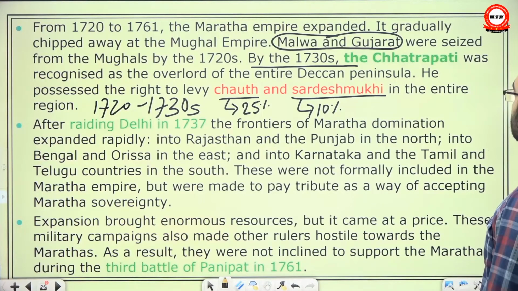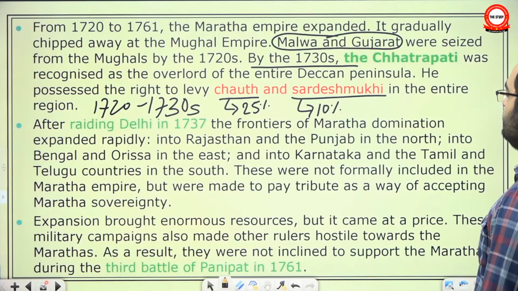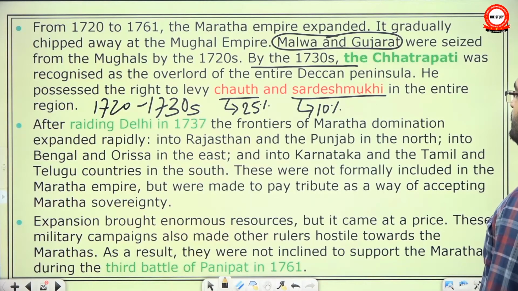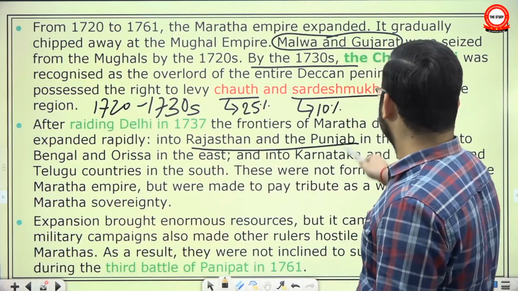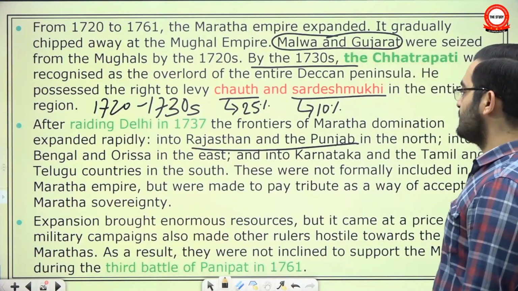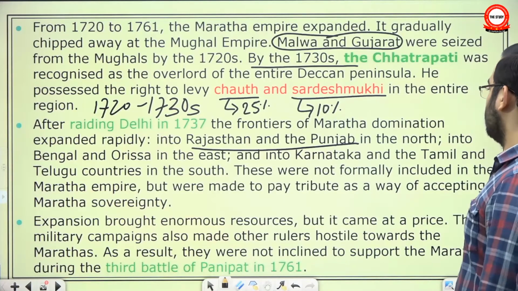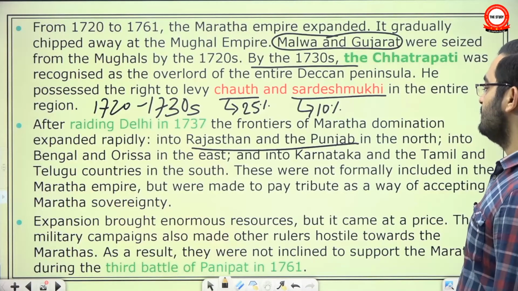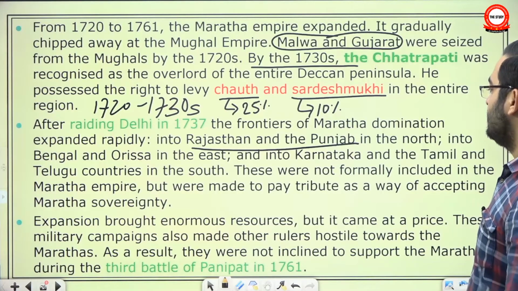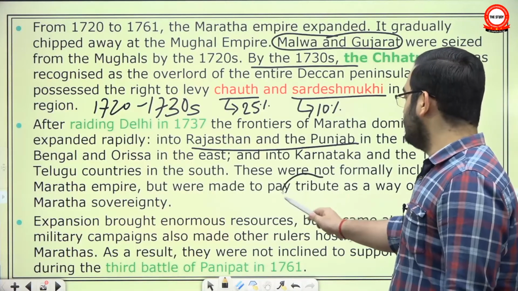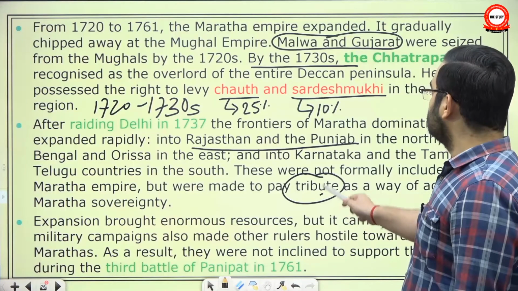After raiding Delhi in 1737, the frontiers of Maratha dominion expanded rapidly into Rajasthan and Punjab in the north, okay, into Bengal and Orissa in east, and into Karnataka and Tamil and Telugu countries in the south. These were not formally included in the Maratha Empire, but were made to pay tribute as a way of accepting Maratha sovereignty. What sort of tribute?